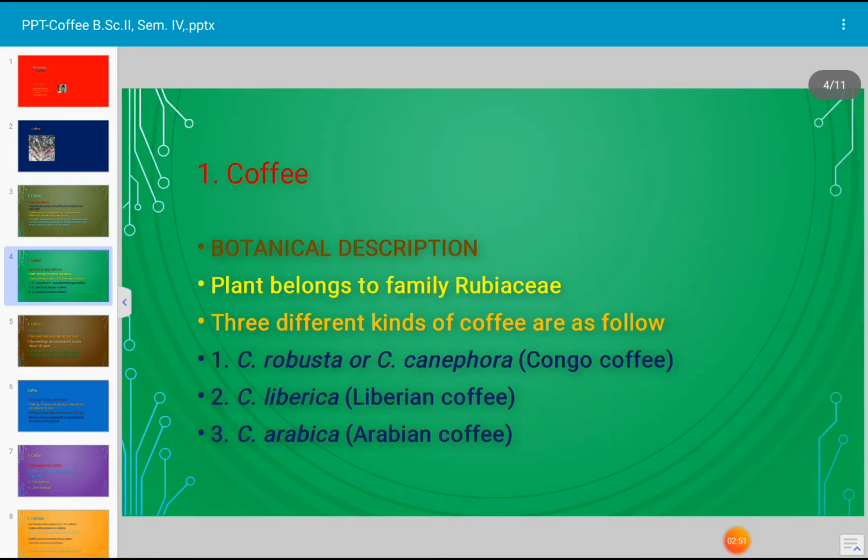Let us see the botanical description of the coffee plant. Botanical characteristics of the coffee plant: it belongs to the family Rubiaceae.